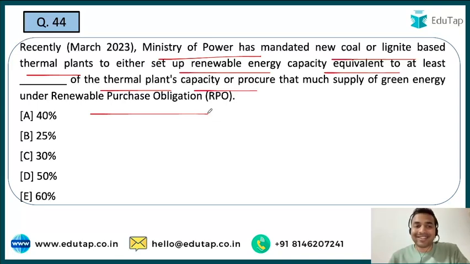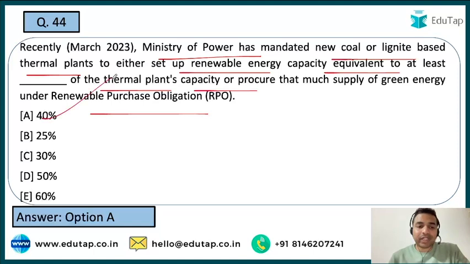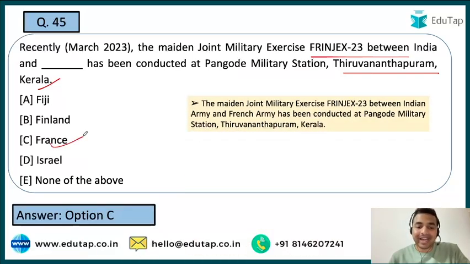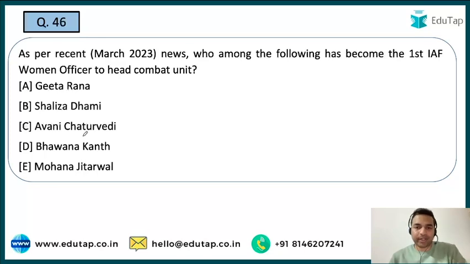And when I talk about the right answer, it is option A, that is 40%. Now the next question is on the joint military exercise, that is Fringex 2023, and you are required to tell me the name of the country with which India has conducted it in the Indian state of Kerala. So Thiruvananthapuram in Kerala is where this particular exercise took place, called Fringex 23, and the country with which India has conducted this exercise is option C, that is France. That is the right answer to this question. Now the next question.